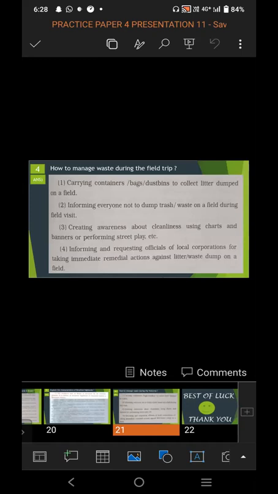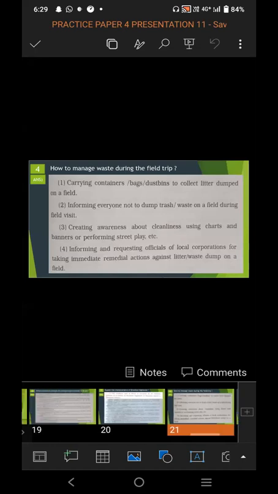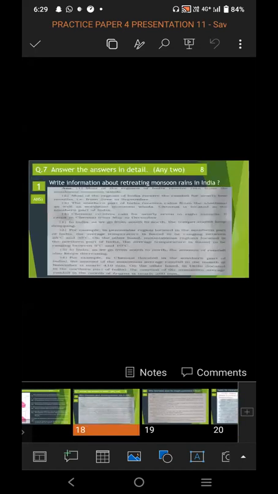The first point, carrying container, bag, dustbin to collect the litter dumped on a field. Informing everyone not to dump trash waste on a field during the field visit. Creating awareness about cleanliness using charts and banners or performing street play. Informing and requesting officials of local corporations for taking immediate remedial action against litter waste dumped on a field. So in this way, you have to answer question number 7 in detail.